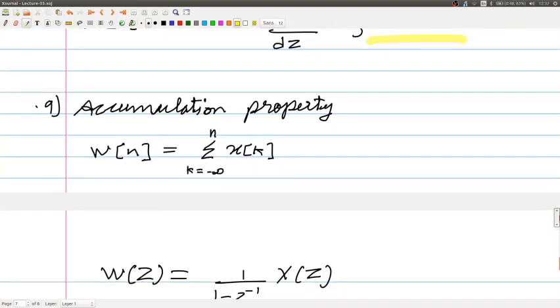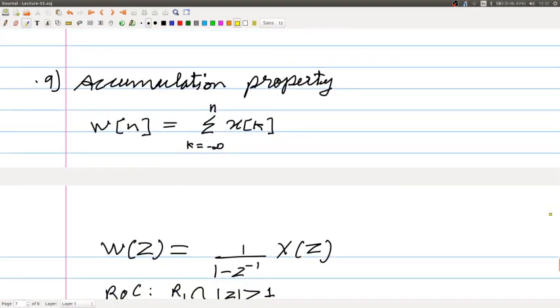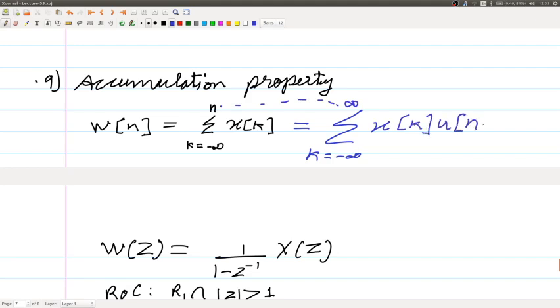Derive this as well. Then there is this accumulation property, which we had not derived for DTFT, but I had given this to you as homework. So, basically what you have to do is, you can write this summation as summation of k going from minus infinity to infinity instead of n. But what I would do is, I would write x of k and I would multiply this by u of n minus k. We had done a similar thing for the continuous time integration property as well.